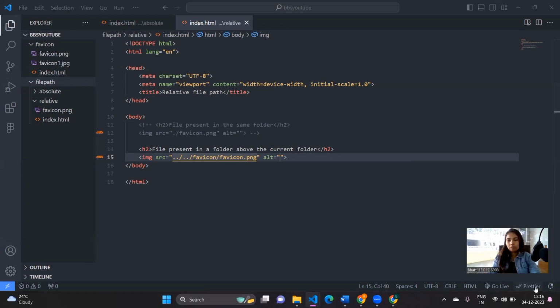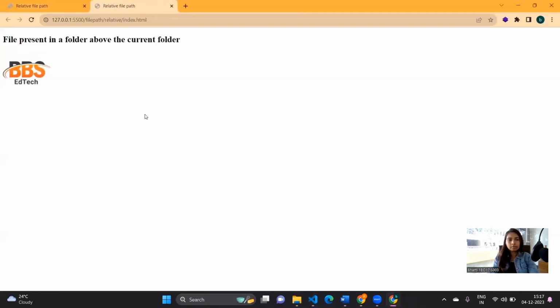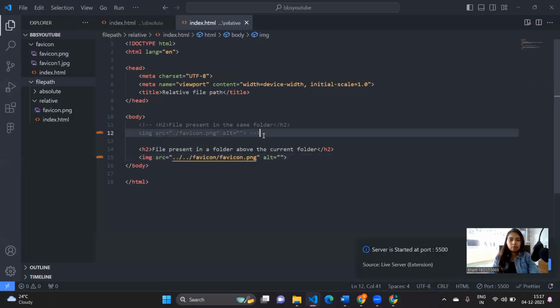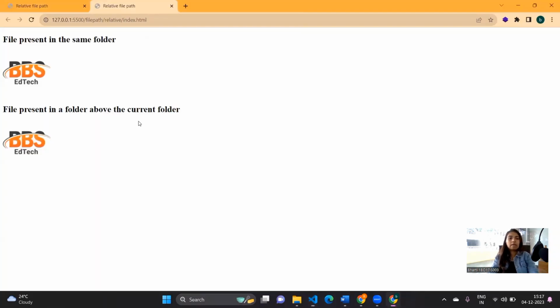So let's go there to check the output. As you can see, file present in a folder above the current folder. That is, this is the image. I had commented out this, so you are not able to see this output. The icon is basically the same, but first the file present in the same folder, and the next image which I am displaying is the file present in the folder above the current folder.